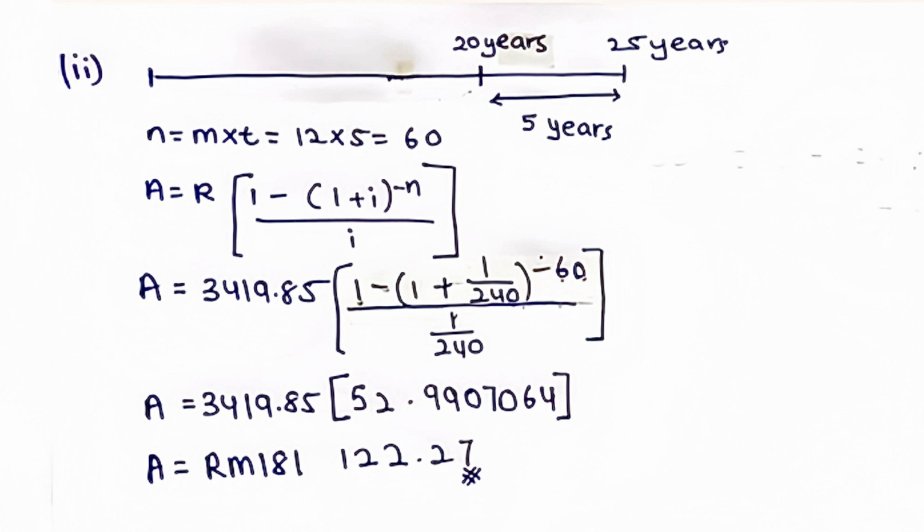A equals 3,419.85[1 minus (1 + 1/240)^-60] divided by 1/240. A equals 3,419.85 times 52.9907064. A equals 181,122 ringgit 27 cents.